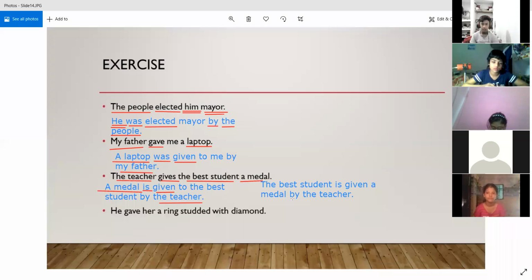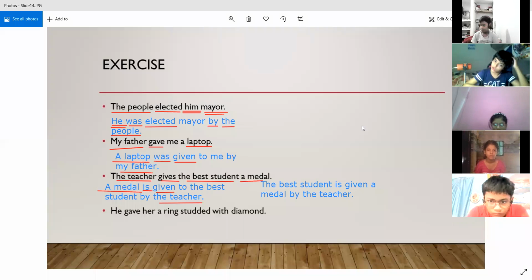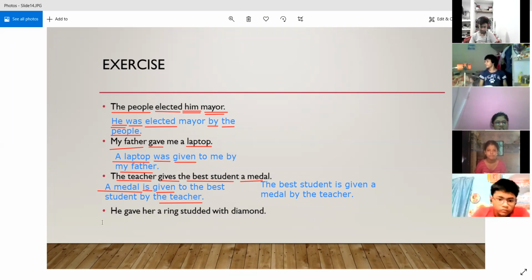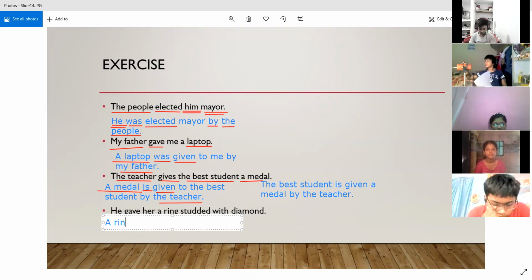All right. Now, Isha can answer the fourth one. Yes, Isha. A ring studded with diamond was given to her by him. Yes, correct. So first of all, Isha, tell me the tense that is present in the active voice. Simple past. Yes, it is the simple past tense.